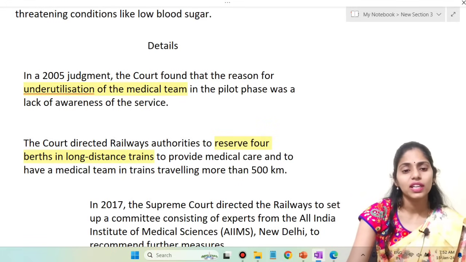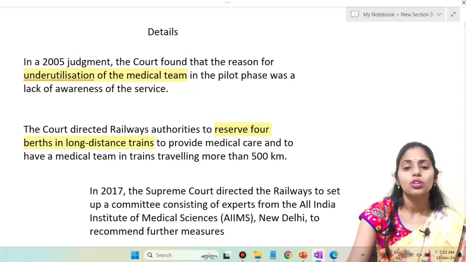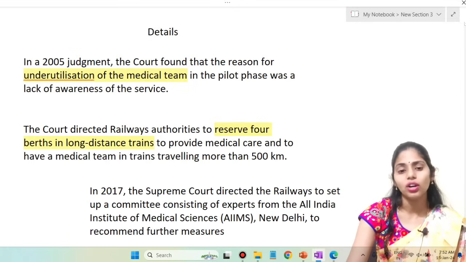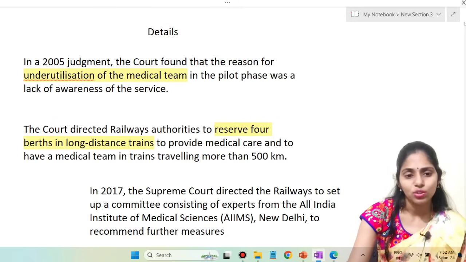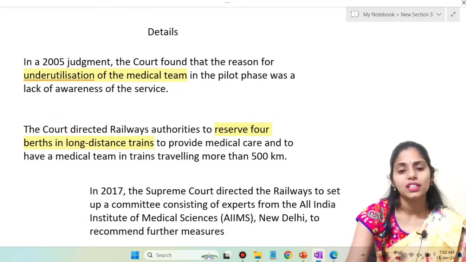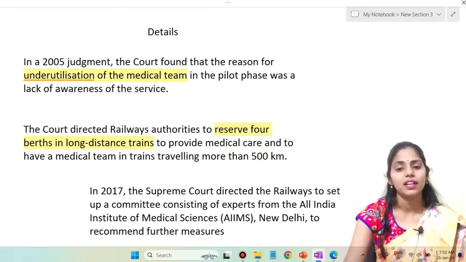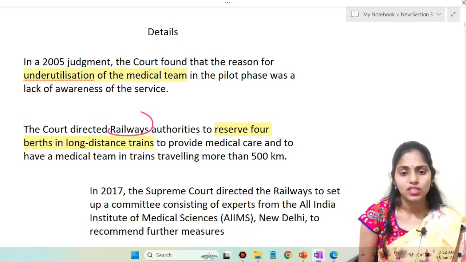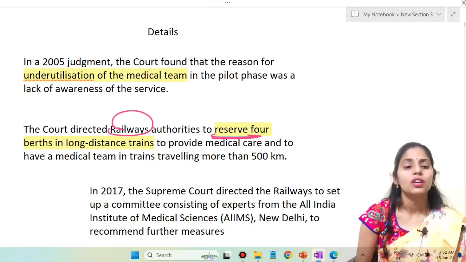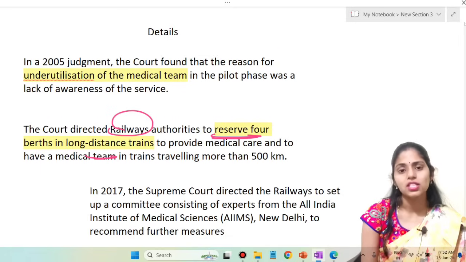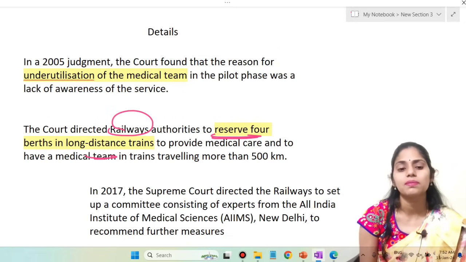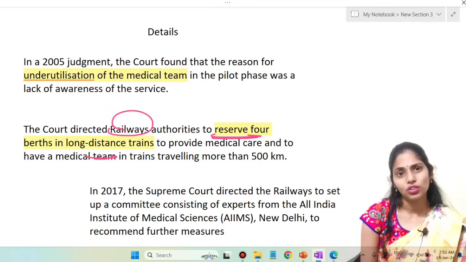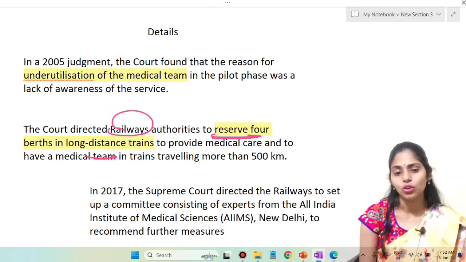The court directed railways authorities to reserve 4 beds in long distance trains, so that we can provide medical care, and to have a medical team in trains traveling more than 500 kilometers.